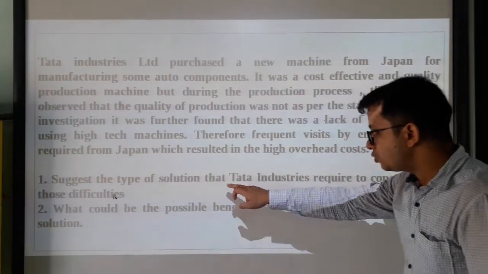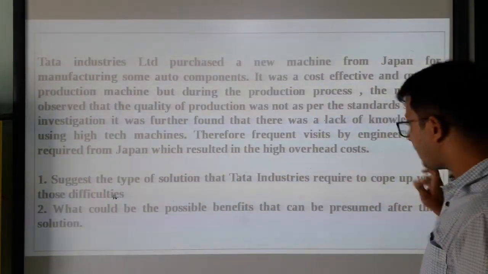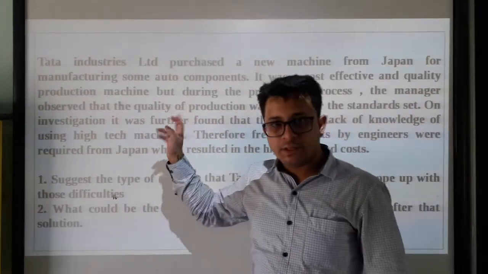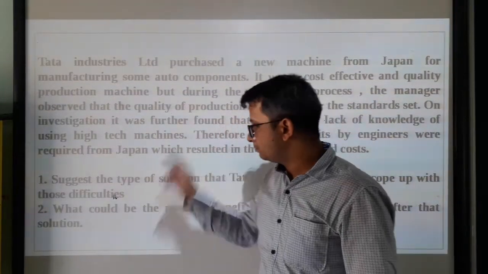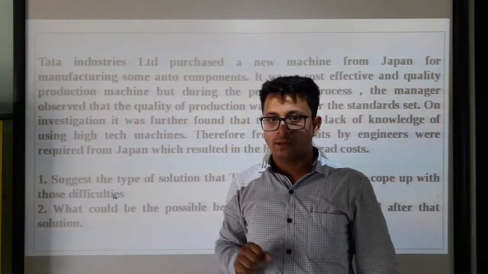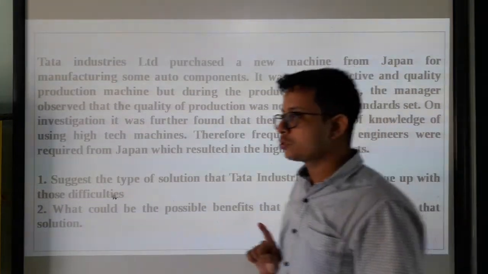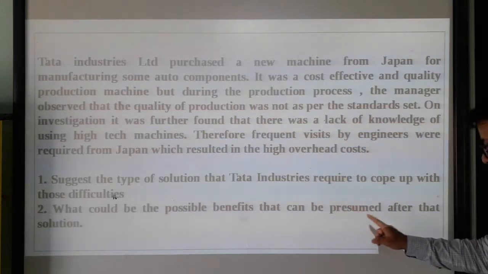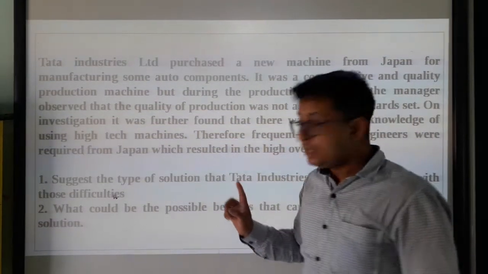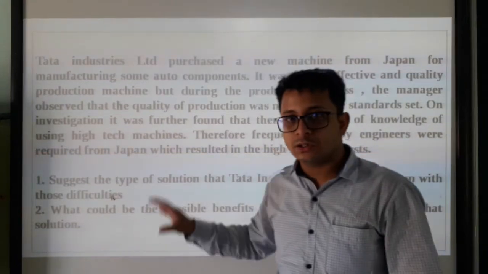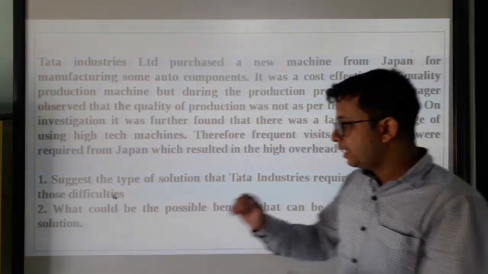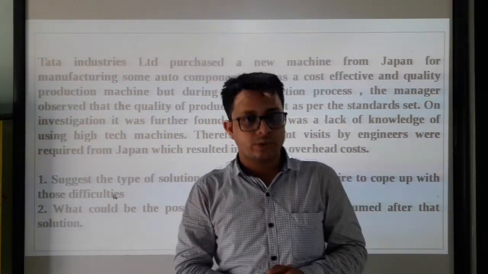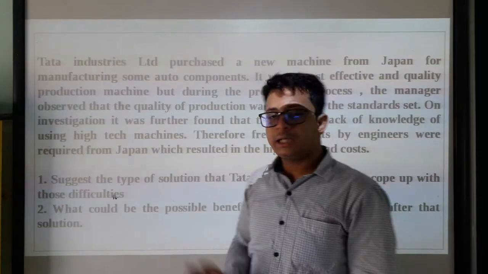Suggest the type of solution that Tata Industries requires to cope up with those difficulties. That means Tata Industries is facing certain difficulties in this case. We are to suggest a solution for Tata Industries. That is the first question. Second question is, what would be the possible benefits that can be presumed after that solution? That means if you have provided that solution to Tata Industries Limited, what can be the possible benefits Tata Industries will be having? That we have to write in question number 2. So we have studied that question.